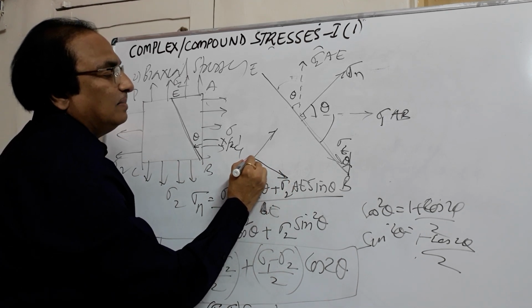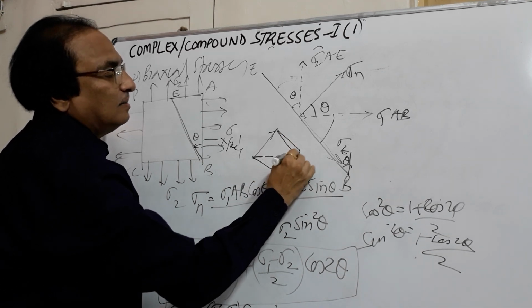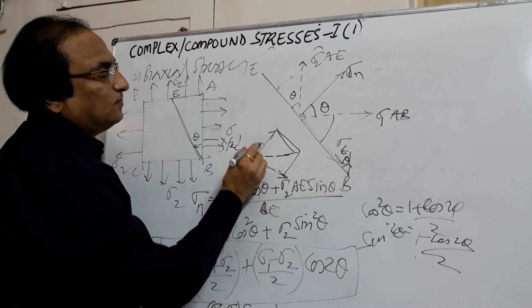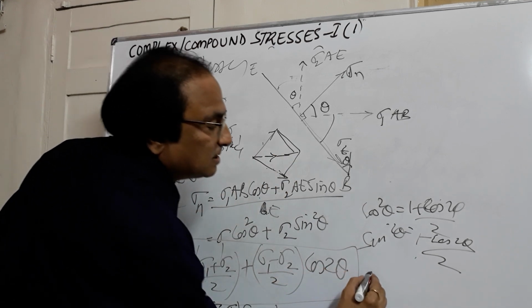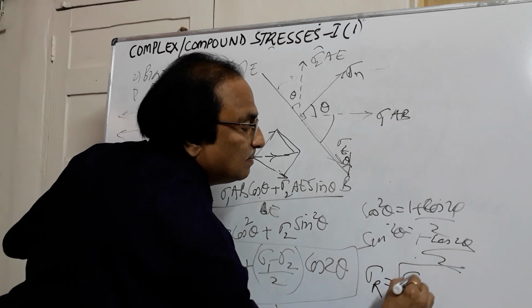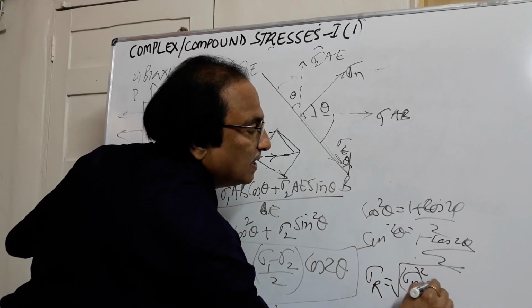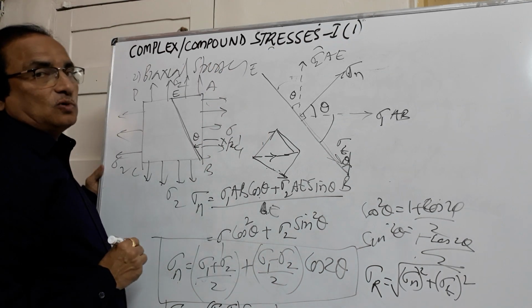Two forces can be replaced by a single force. If you see the parallelogram law of forces, two adjacent forces are known to you, then the resultant is given by the diagonal. So this diagonal or resultant is given by under root sigma n square plus sigma t square.